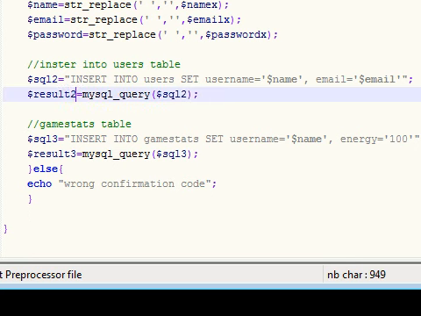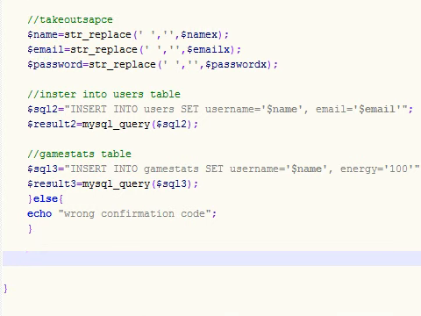If you inserted this data successfully, then we want to take you to another page that says, thank you for registering, and you can now log in. Because if all of their information is correct and inside the permanent database, then they're going to be able to log in. So to do that, this is what you need to do.